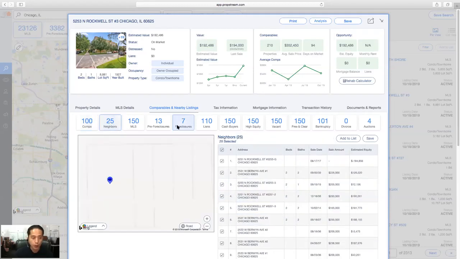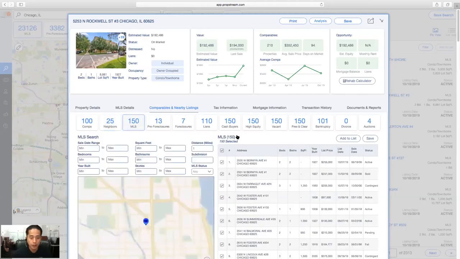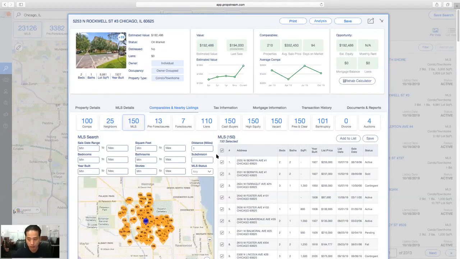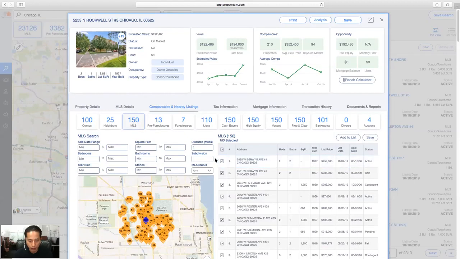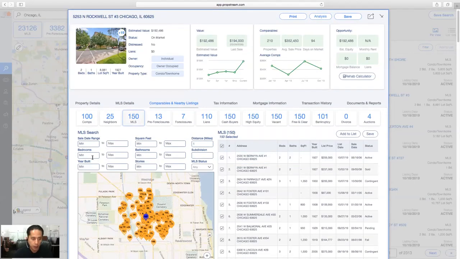You do have neighboring records as well. So sometimes you might be in a gated community, or you're in a cul-de-sac, or you're dealing with a property very, very old. So you'll be given neighboring records as well. And last but not least, you have agents information as well, MLS listings around that property. So you can again filter by date range, characteristics, and lastly, the status.